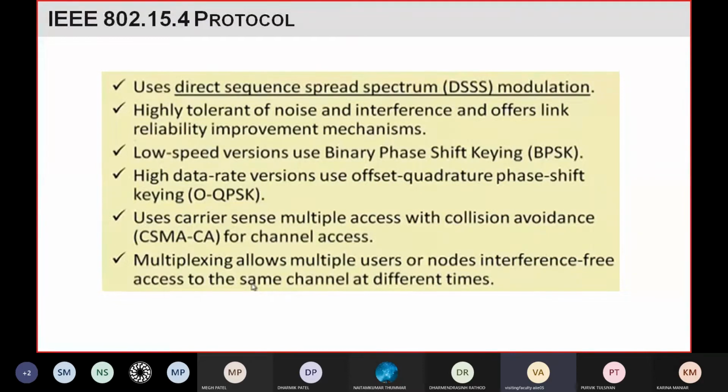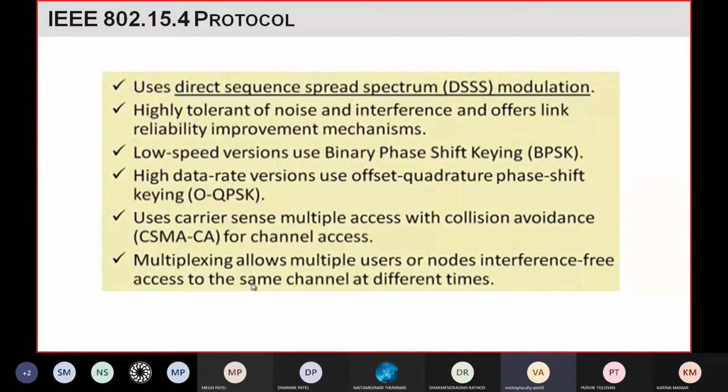Then there is a technique: if your application or whatever protocol you are using has a low speed version, meaning its data rate is lower, that version uses a technique called BPSK, binary phase shift keying.